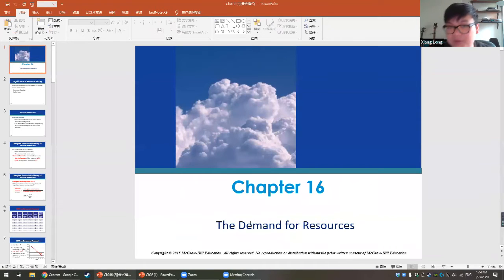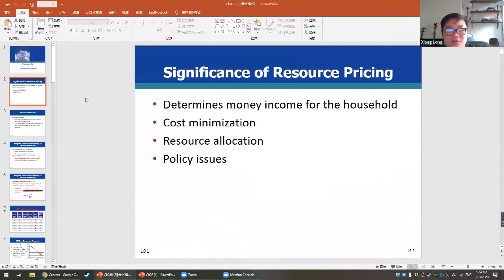For this chapter, we're going to talk about how a company decides how much they're going to pay for the resource and how much labor they're going to employ. So it's actually a very, very important chapter. The significance of resource pricing is very important. It determines the money income of the household.